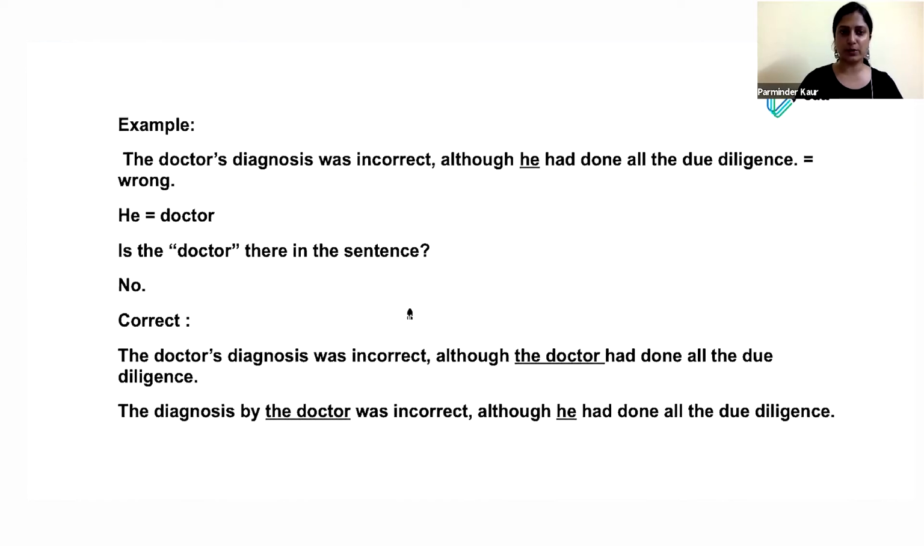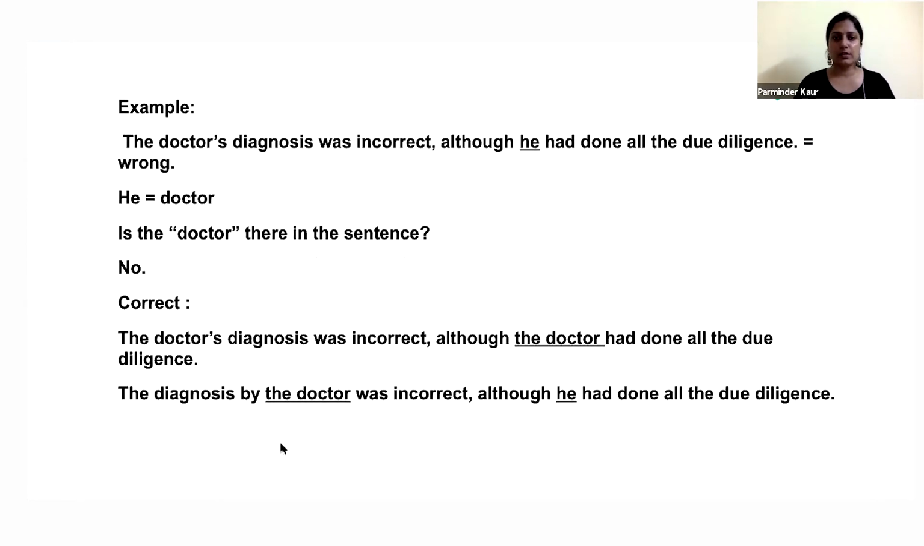Let's do one more example. It says, the doctor's diagnosis was incorrect, although he had done all the due diligence. This is incorrect because of a similar issue. It will sound perfect to you because you'll say the doctor is there, and he is referring to the doctor. This is a very simple sentence, so you may find it direct and straightforward.